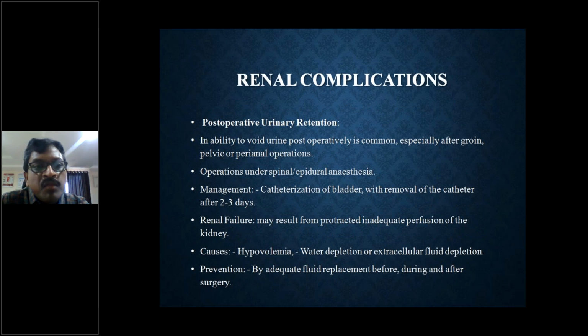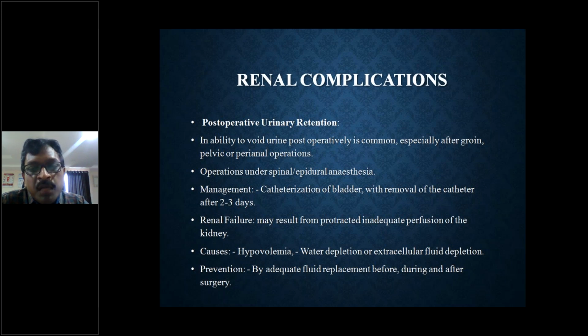So renal complications may be in the form of post-operative urinary retention. Inability to void urine post-operatively is very common, especially after groin, pelvic, or perineal region surgeries, and operations under spinal or epidural anesthesia. Management is catheterization of the bladder, with removal of the catheter after 2 to 3 days.